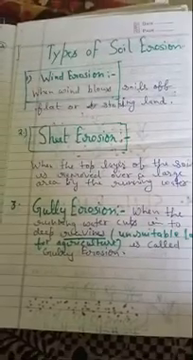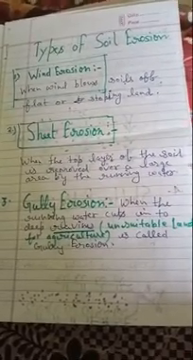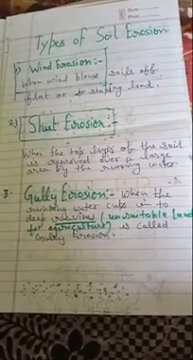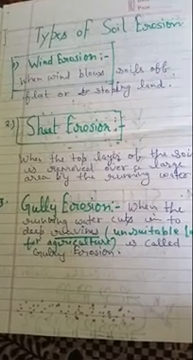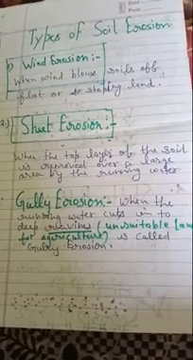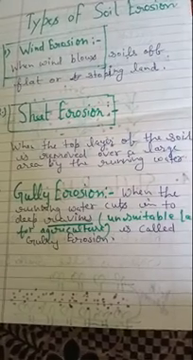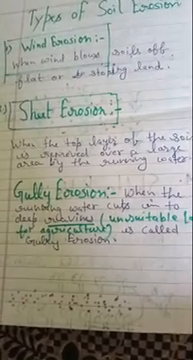Now, a very good question: types of soil erosion. How many types of soil erosion are there? There are three types of soil erosion. First is wind erosion because of heavy wind, second is sheet erosion, and third is gully erosion. Wind erosion is when wind blows soil off flat or sloping land. The soil is removed from one area to another, just passed away from one piece of land to another because of the heavy wind. Such type of erosion is known as wind erosion.